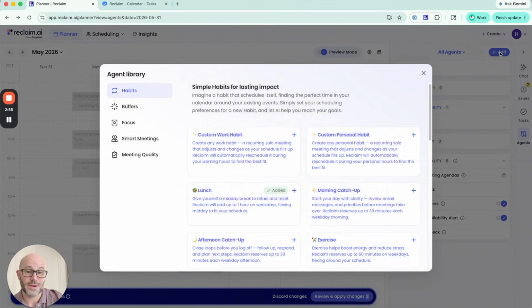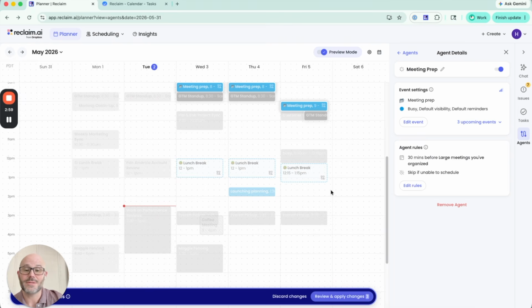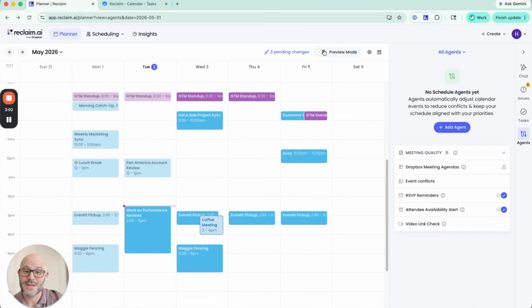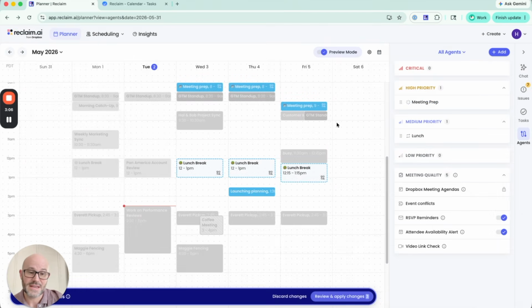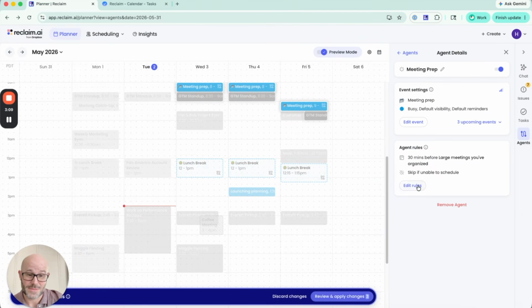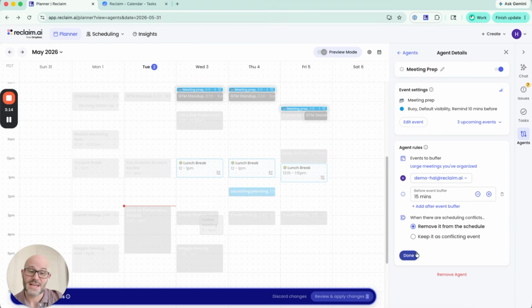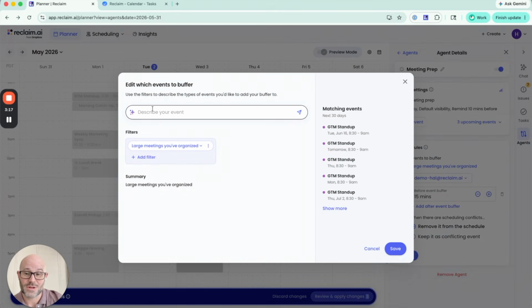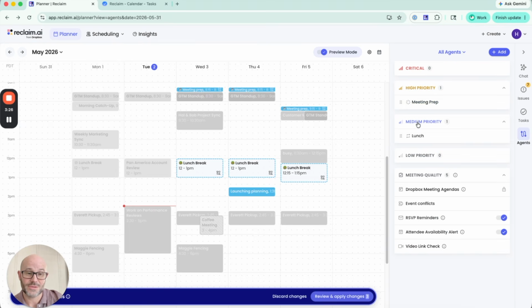I'm going to go ahead and add one more agent. This one is going to be about meeting prep. And you can see here, the meeting prep is also previewed, not available yet, and I can go ahead and apply it once I'm comfortable with the settings. Actually, before I do that, I want to tweak the meeting prep. I don't need 30 minutes, so I'm going to drop it down to 15 minutes. I just want you to see there's a lot of great settings in here, including really advanced capabilities to focus certain buffer times and decompression times and habits and whatnot. So I encourage you to click into all of your agents and really play with them.